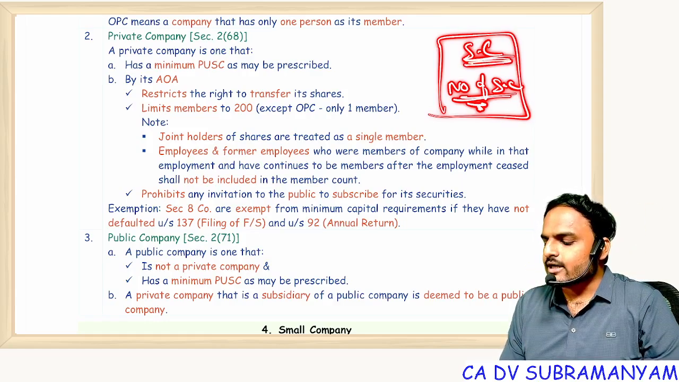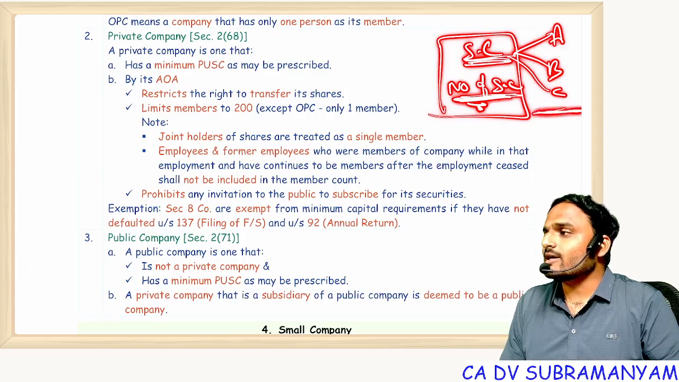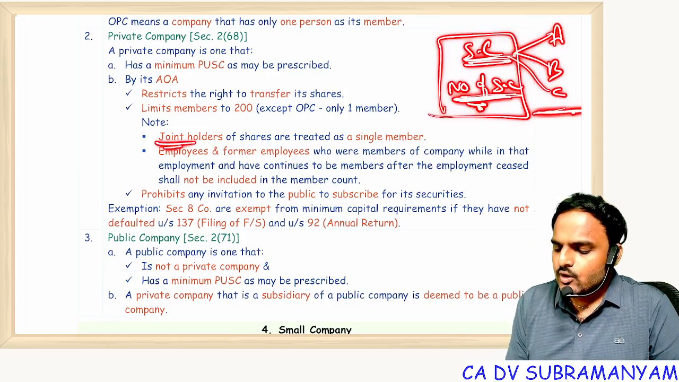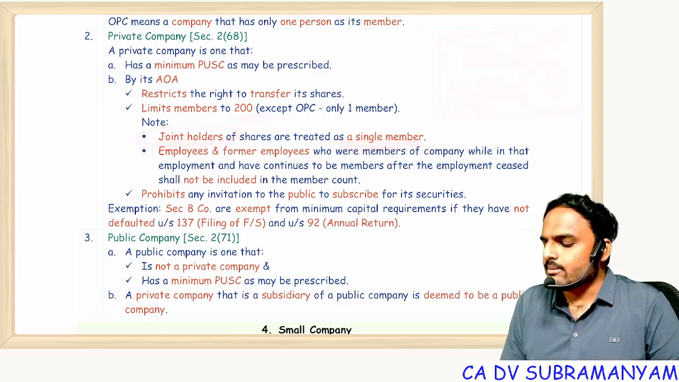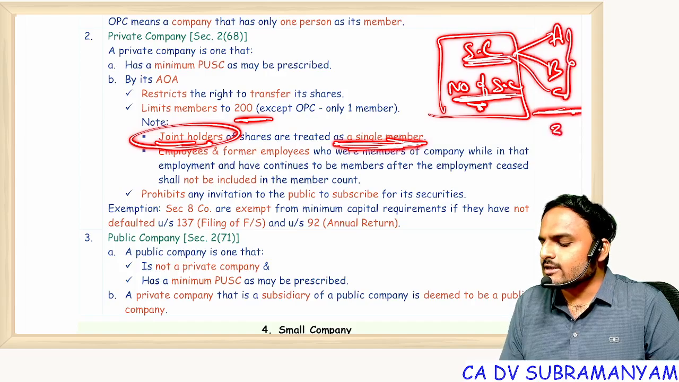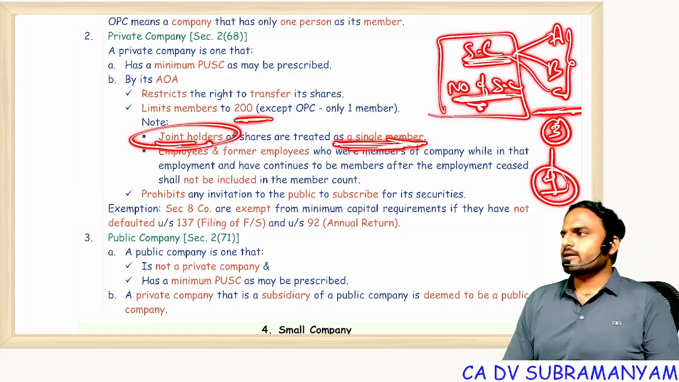Similarly, in a share certificate, ignore the number of shares. If the share certificate is held in the name of A, B, C, they are considered joint shareholders. And for the purpose of the count of 200, all joint shareholders are counted as a single member. That means A, B, C, even though they are 3 in number, we will count them as 1. Everyone getting my point?